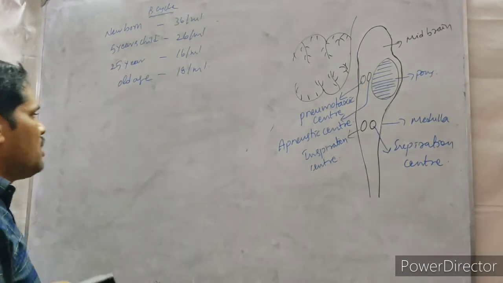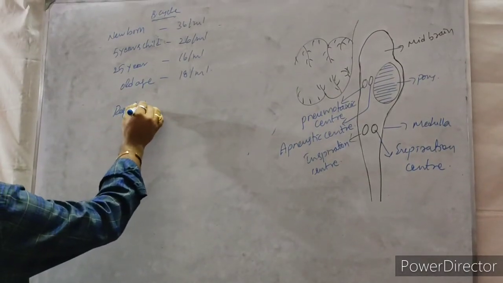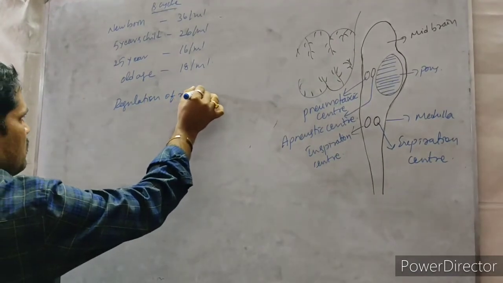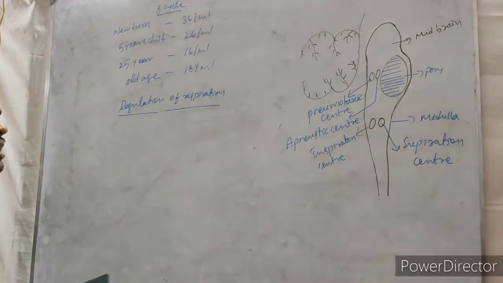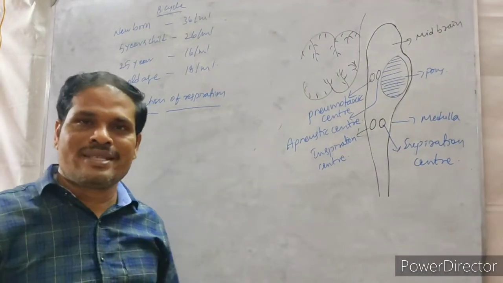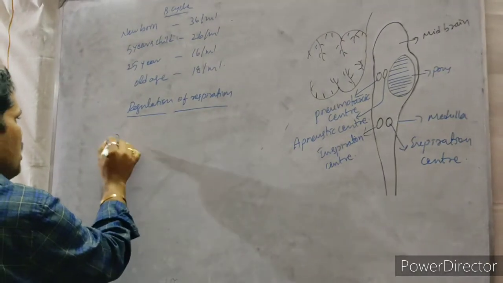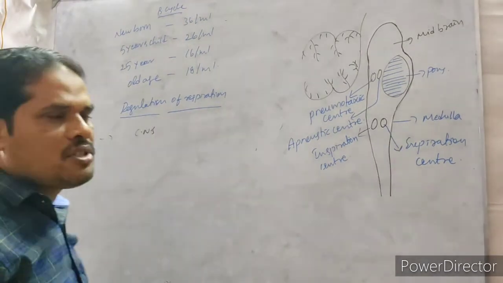The next one is regulation of respiration. Regulation of respiration is done with the help of the central nervous system. Respiration is under the control of what? Central nervous system. Central nervous system means what?